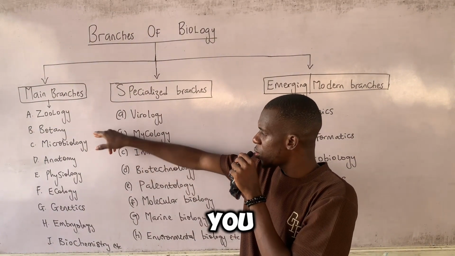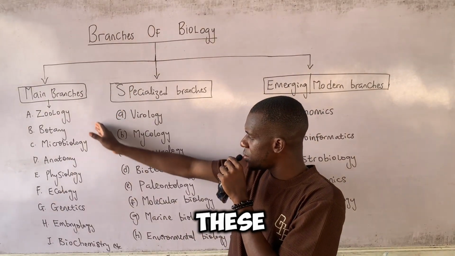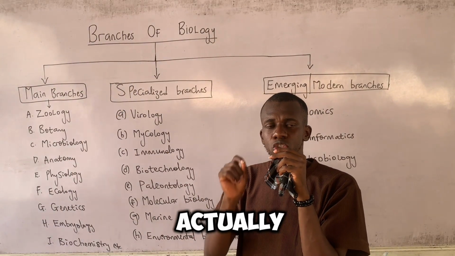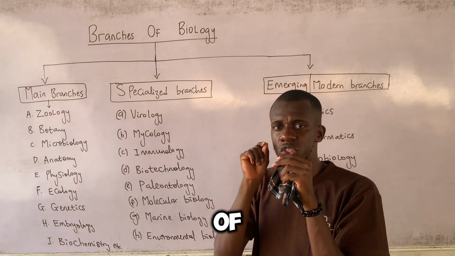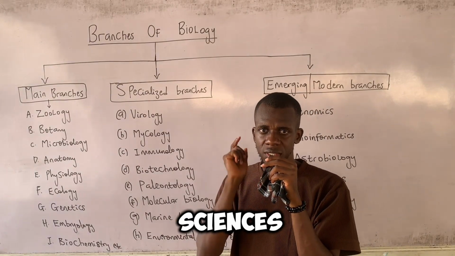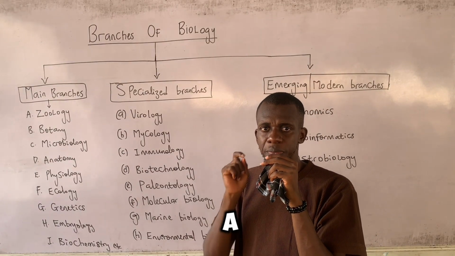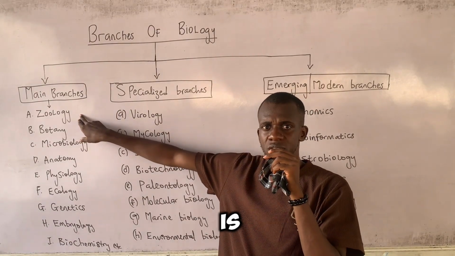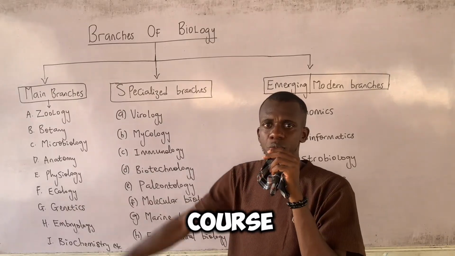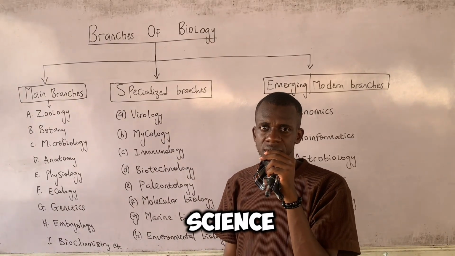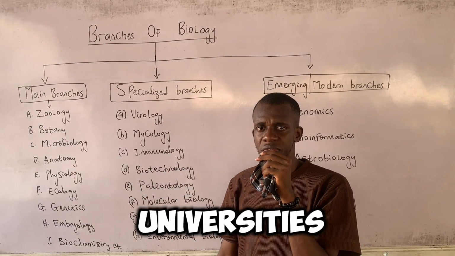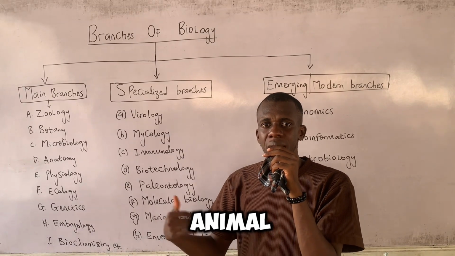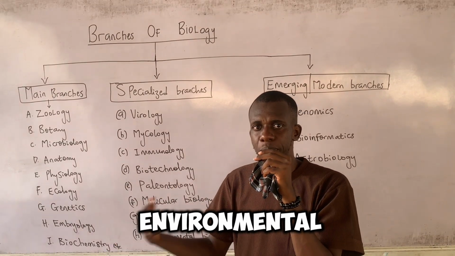Now, it will interest you also to know that most of these main branches of biology are actually fields of study in the sciences. Yes, a person can train in a university as a zoologist. That is one reading a course we call animal science. In some universities, it is called AEB, which is Animal and Environmental Biology.